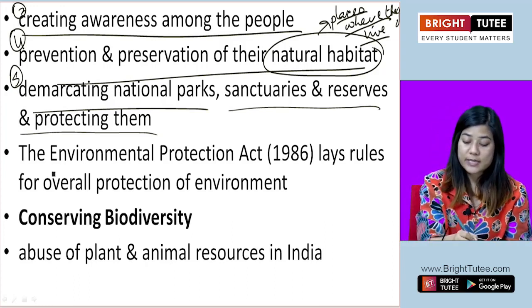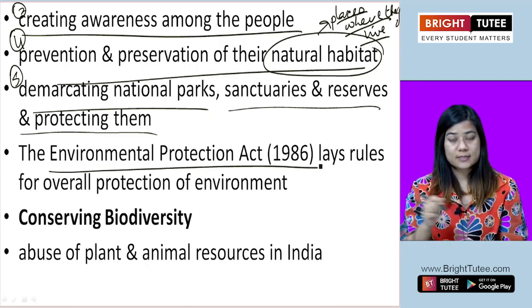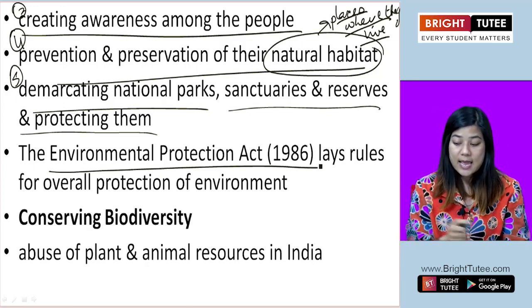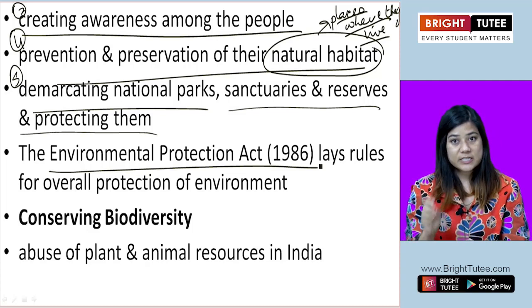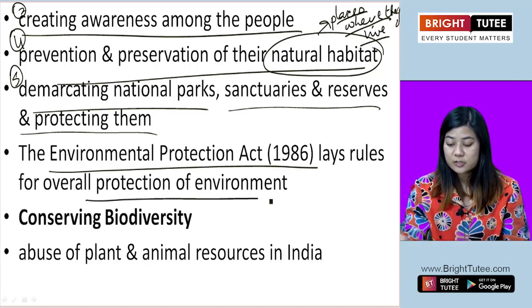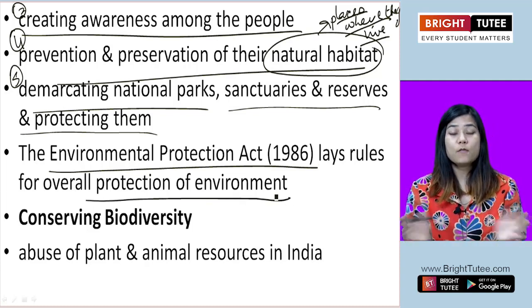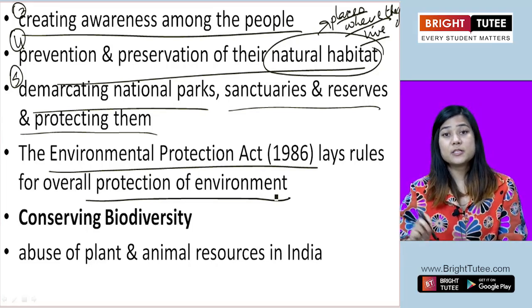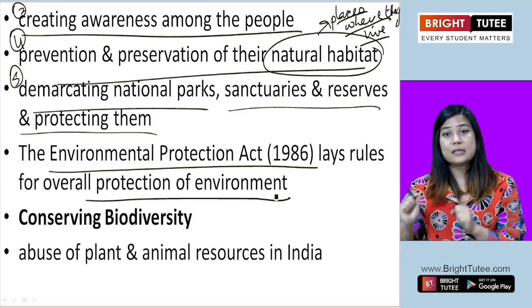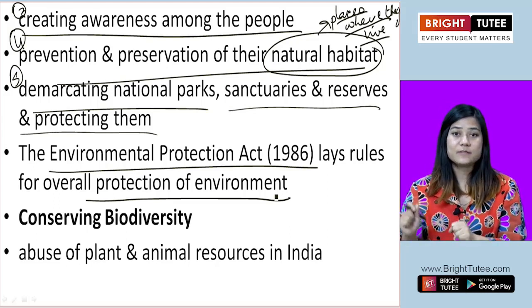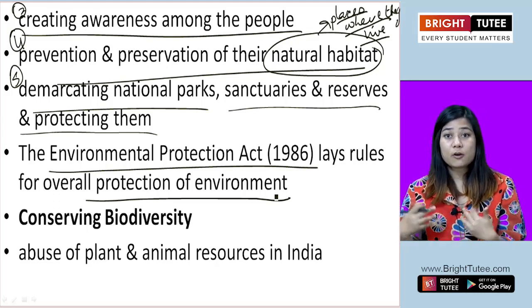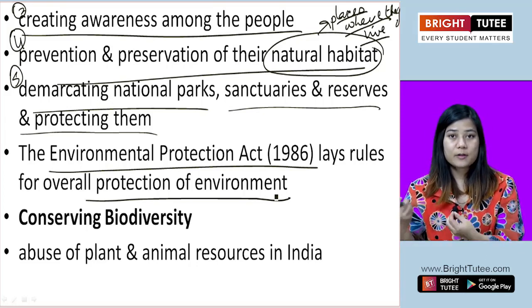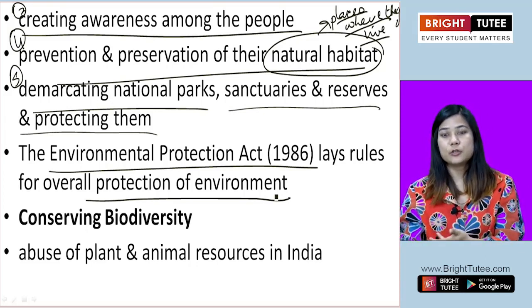It is called the Environmental Protection Act of 1986. This law oversees the overall protection of the environment, so that the environment is not harmed, and plants' and animals' lives are not put in danger because of reckless activities of humans.